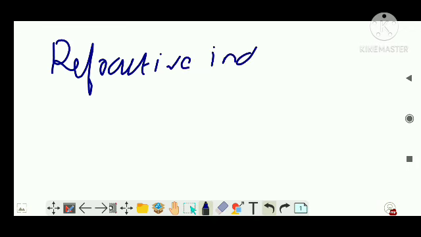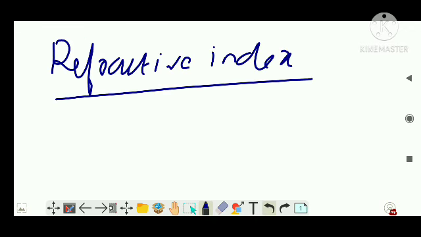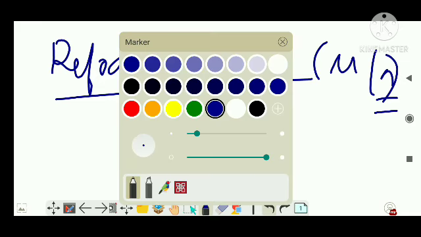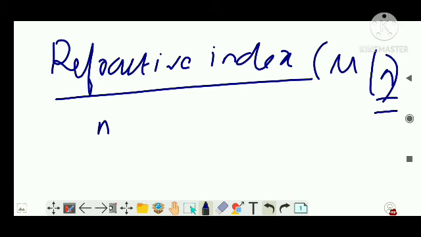Now how it refracts, how it bends, is known by using a parameter known as refractive index. Now refractive index, in some of your books it is mu and some of it is n. I will be using n because I believe in 10th class you will have used n. So someone asks you, what is refractive index? It has a common formula which you have learned, that is velocity of light in air by velocity of light in a medium where you want to find the refractive index.